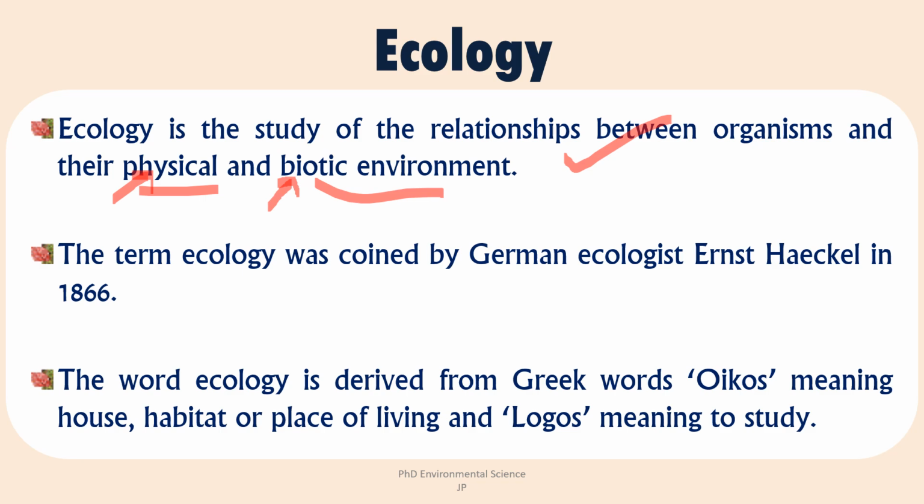Now, the German ecologist Ernst Haeckel introduced the term ecology in 1866. He defined it as the study of relationships between the organisms and their environment. Now, this word ecology comes from the Greek words oikos and logos. Oikos means house, habitat, or place of living, indicating the environment where organisms live. Logos means study or science, referring to the systematic study of these relationships.